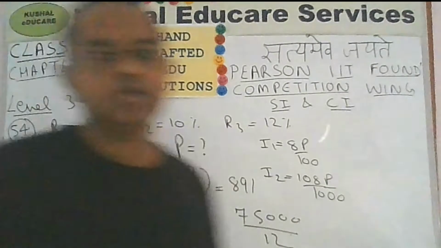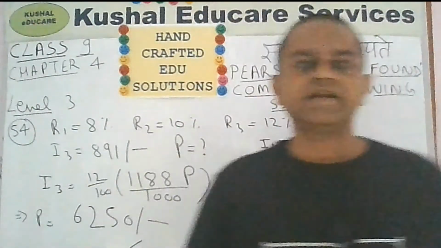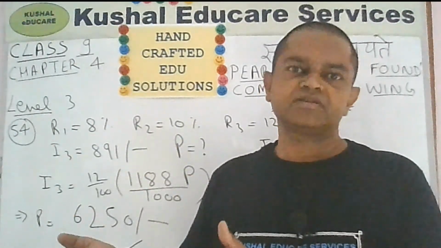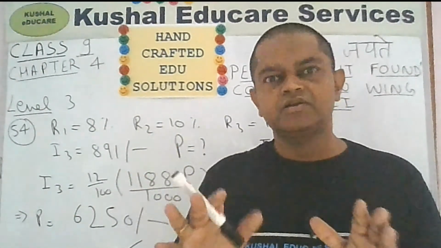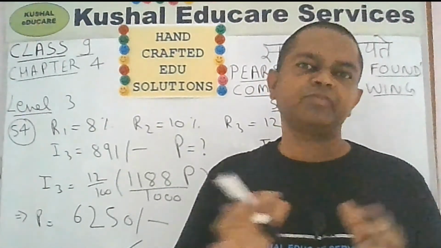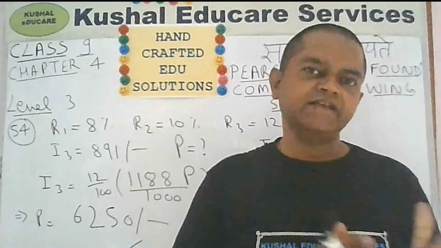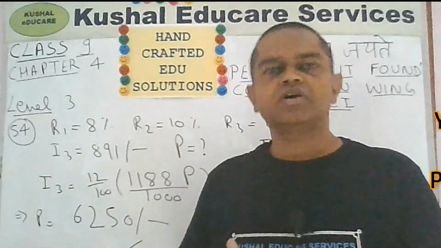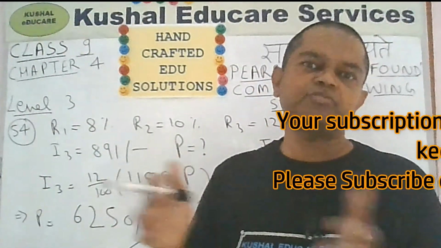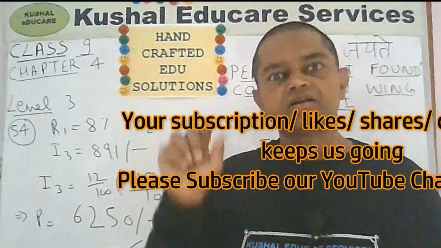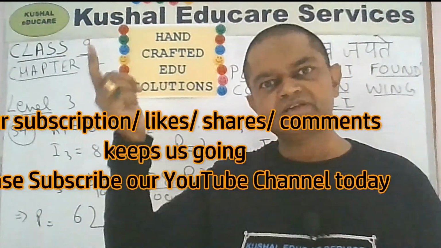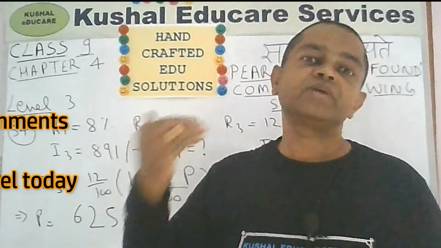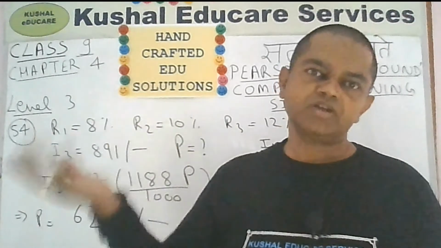So that is how you can make use of the formula that interest is equal to previous interest plus interest on previous interest. Not for the first year. For the first year you will have to do the calculation PRT upon 100. But for each subsequent year, interest will be equal to the previous interest plus interest on interest. What is the meaning of interest is equal to previous interest? The meaning is that the interest that you have received in the previous year, that much you will get this year also. In addition to that, you are going to get something extra, that is interest on the previous year's interest.